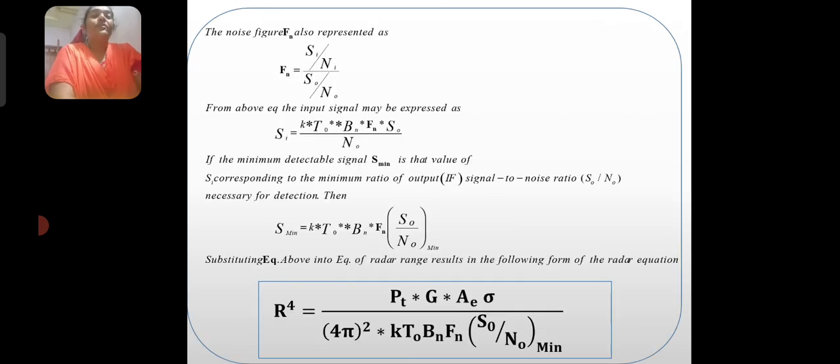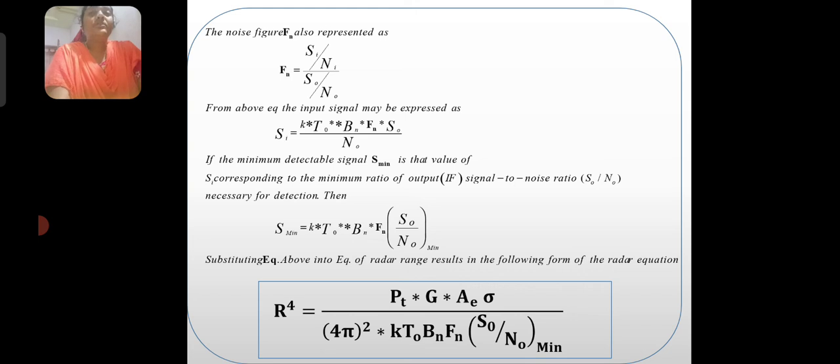So now we are modifying the radar equation, in which we are introducing the noise also. To find the relation between the noise and the signal, we have to estimate the noise figure. The noise figure is also represented as the input signal to noise ratio divided by the output signal to noise ratio.